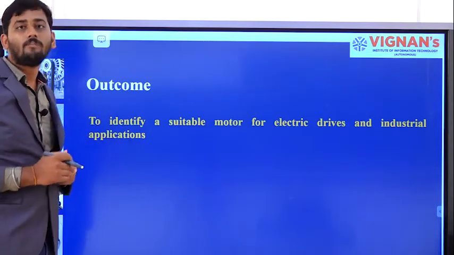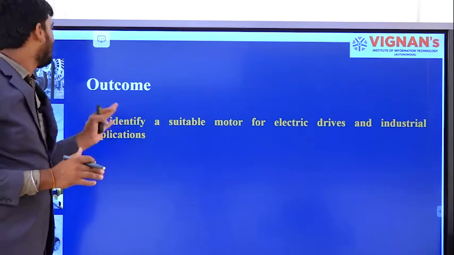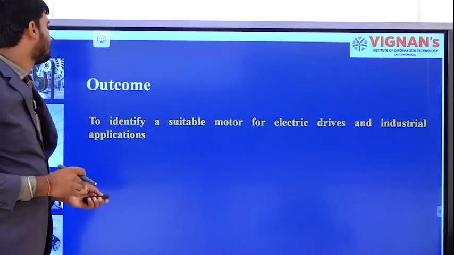The final outcome of this presentation is to identify a suitable motor for electric drives and industrial applications. Thank you.